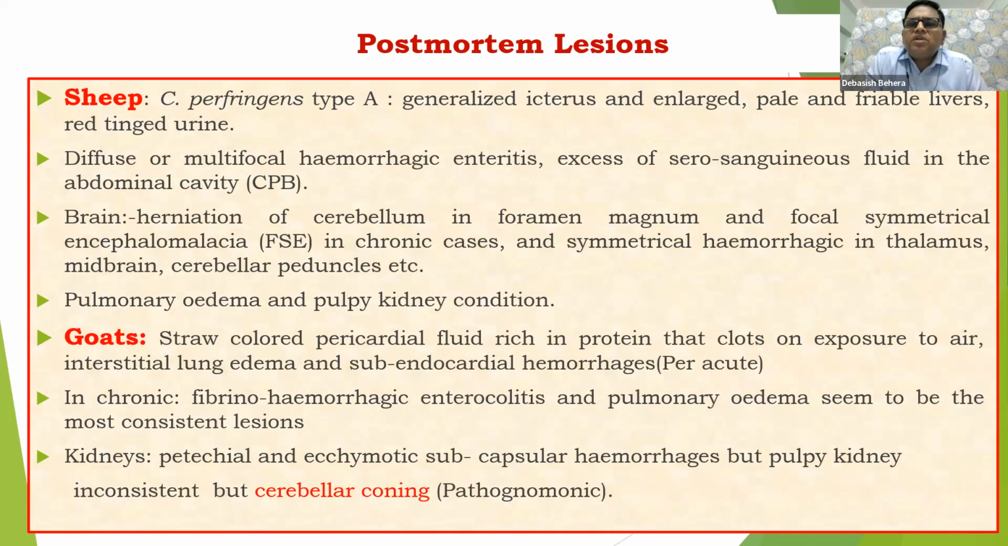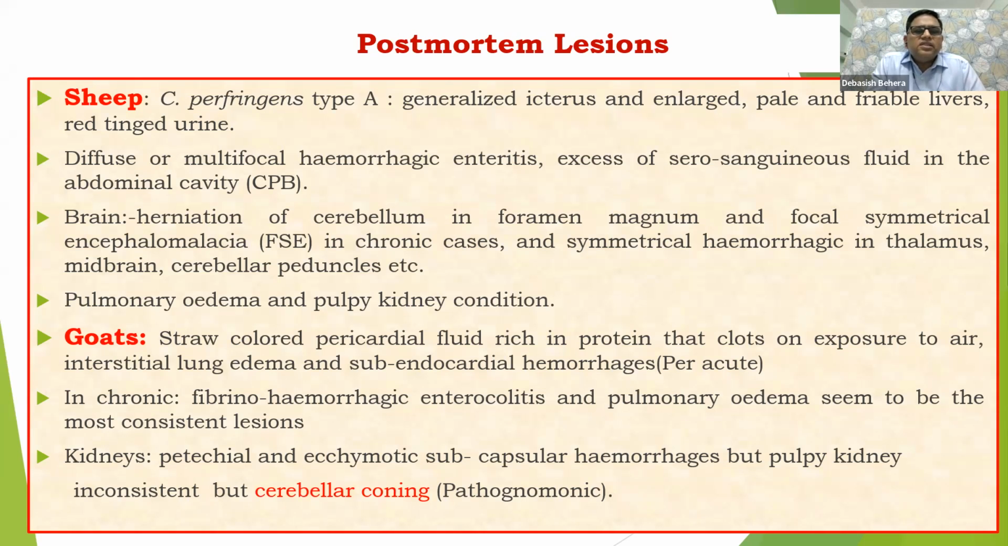As regards the postmortem lesions, what we are going to get? In case of sheep, mostly there would be generalized icterus. We have seen a few photographs in the last slides. Enlarged, pale and friable liver. Red tinged urine also we will get. Diffuse multifocal hemorrhagic enteritis or excess serosanguineous fluid would be in the abdominal cavity.